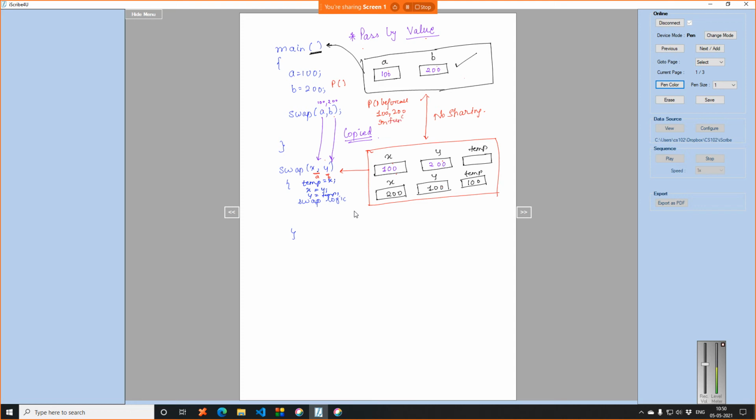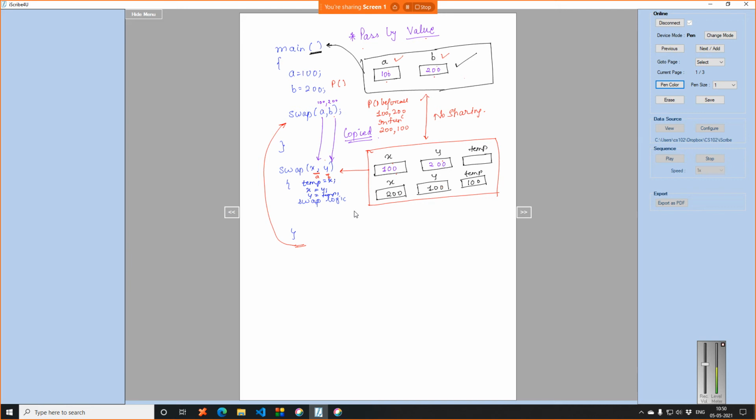So now in the function, what happens? In the function, you are swapping X and Y, the copied variables. So in the function, 100 and 200 get swapped. When the function gets over, it comes back to the main. When it comes to the main, it knows I have to display the value of A and B, which were nothing but 100 and 200.